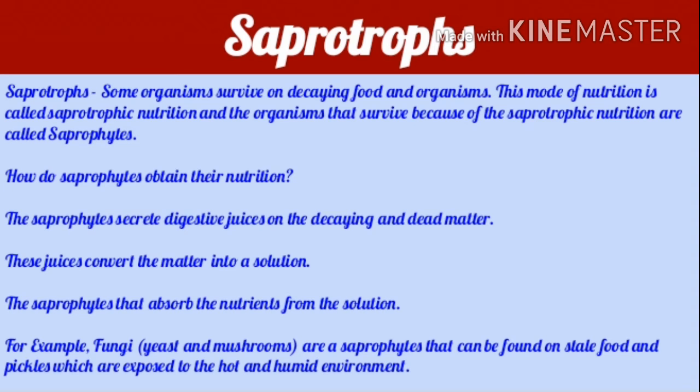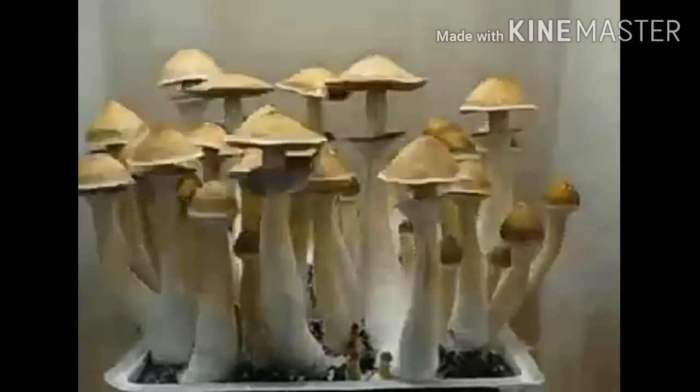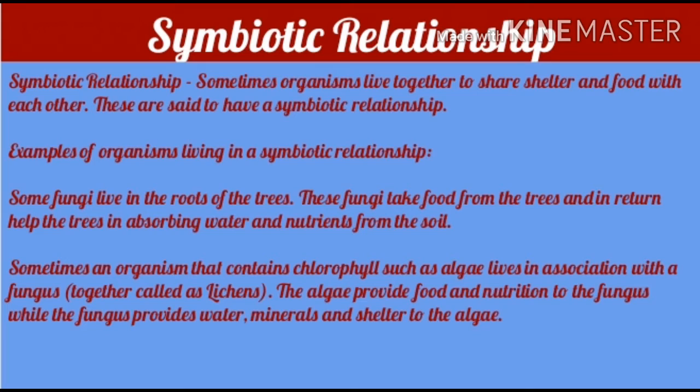Some organisms survive on decaying food and organisms. This mode of nutrition is called saprotrophic nutrition, and the organisms that survive because of saprotrophic nutrition are called saprophytes. The saprophytes secrete digestive juices on the decaying and dead matter. These juices convert the matter into a solution, and the saprophytes then absorb the nutrients from the solution. For example, fungi, mushrooms, and yeast are examples of saprophytes.